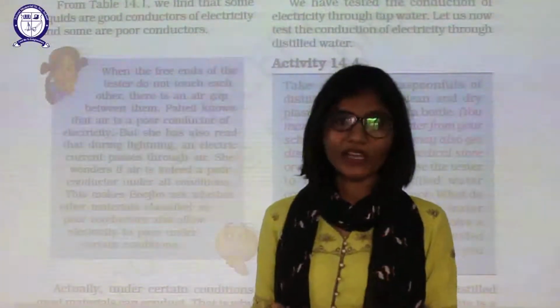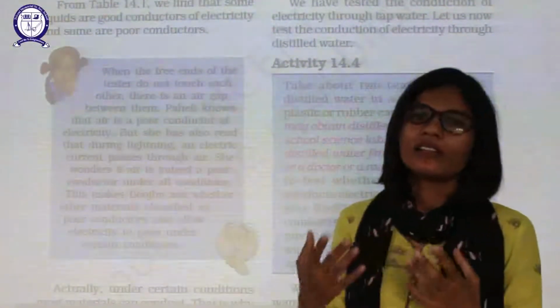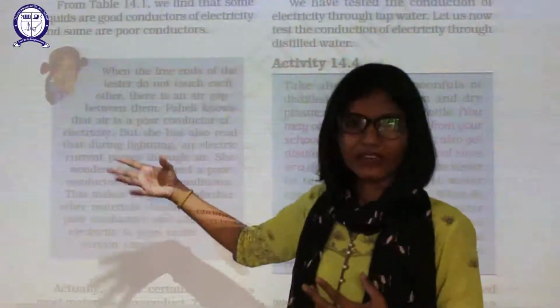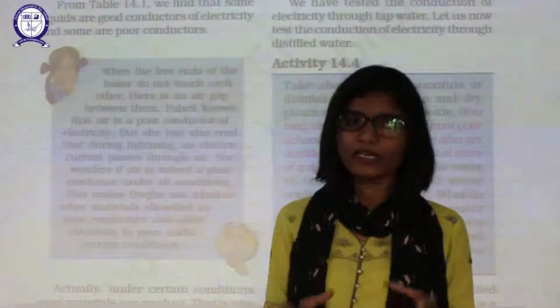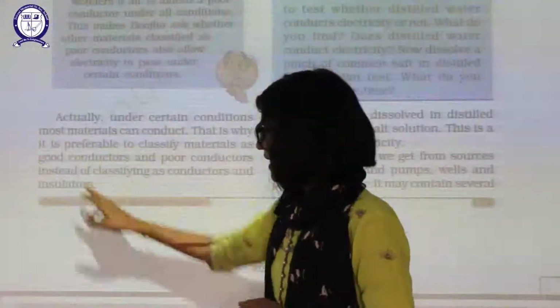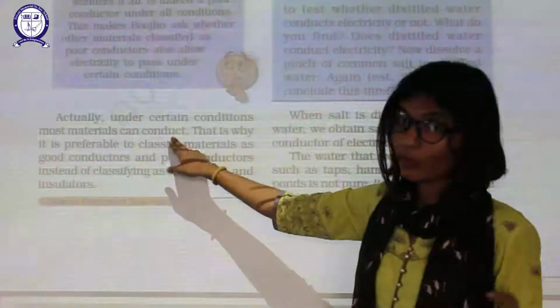Okay, what are we doing? We are providing the ions. We are providing the carriers. That's why lightning is there, even though air is a poor conductor of electricity. Okay. Actually, under certain conditions, most materials can conduct.